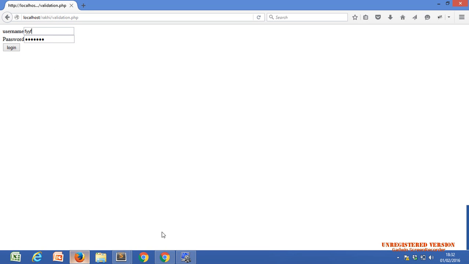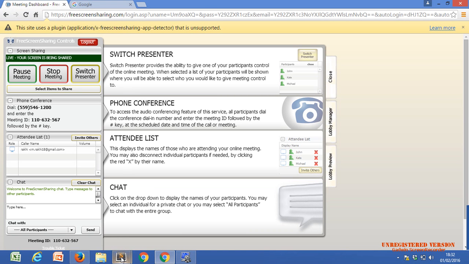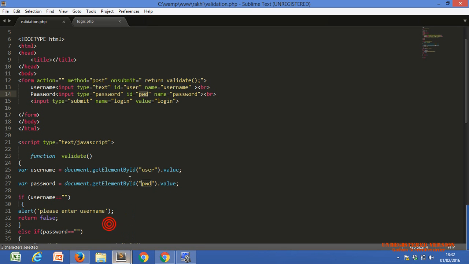That's why we use the id of an HTML tag, to check if there is any value. We can also set checks, like whether it is an integer value only. In a future session we will learn how to check integer values and the format of an email, which should have one dot and one at the rate. Right now we are just checking for a blank value.